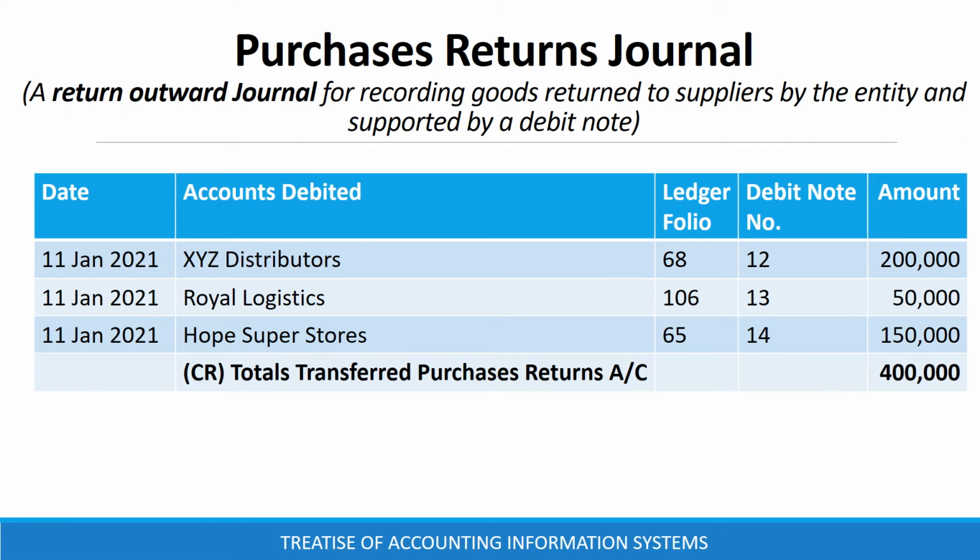A purchases returns journal, also known as returns outward journal, is a book of original entry for recording goods returned to suppliers, and it is supported by a debit note. Purchases returns journal transaction details are transaction date, supplier's account debited, ledger folio, debit note number, and the amount. At the end of the day, the totals of purchases returns journal are credited to purchases returns account.